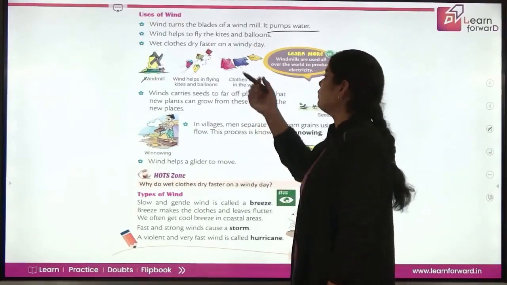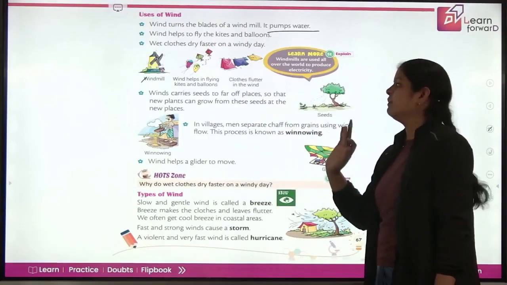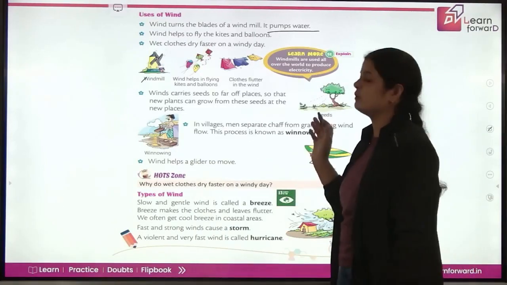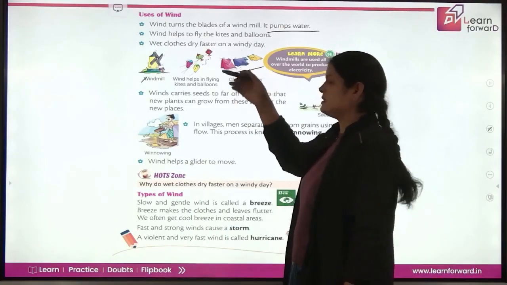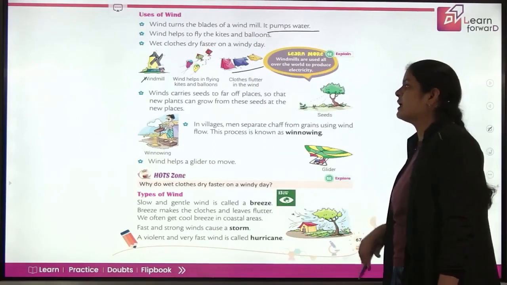pumped. Now wind helps to fly the kites and balloons. So this is a plaything. If you are interested in playing with kites and balloons, this is a good thing for you. Wet clothes dry up. So in the first slide, we have covered this also. Okay, now what else?